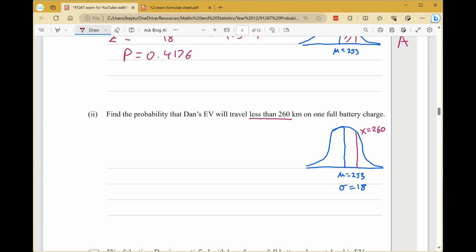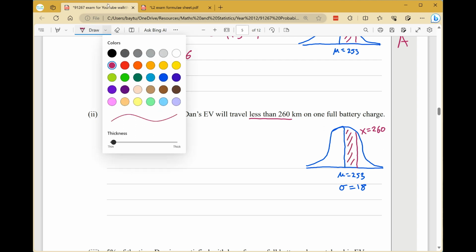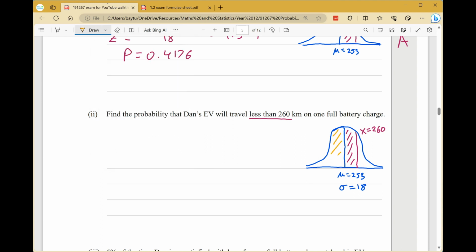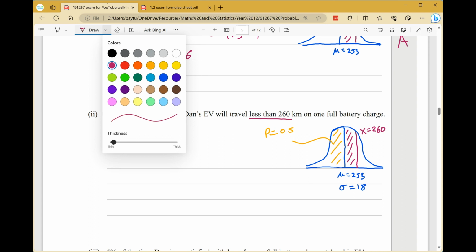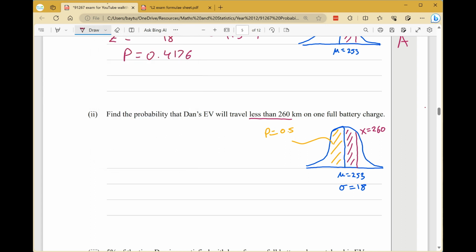So we want the probability it's less than 260. So that would be this area here plus this orange shaded area. Well, that orange shaded area is the entirety of the left-hand side of the bell curve. So that's going to be 0.5. So we'll add that onto the other area. So similar process. We know the mean, we know x, we know sigma, so we can work out a z-score and then calculate that probability in the z tables, and then we'll be able to add 0.5 and get the answer.